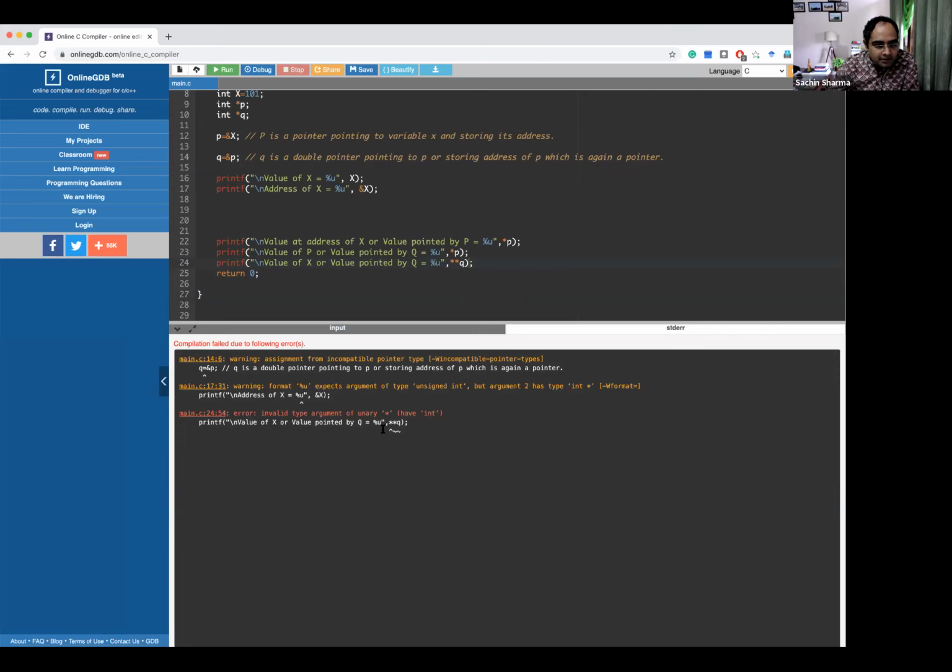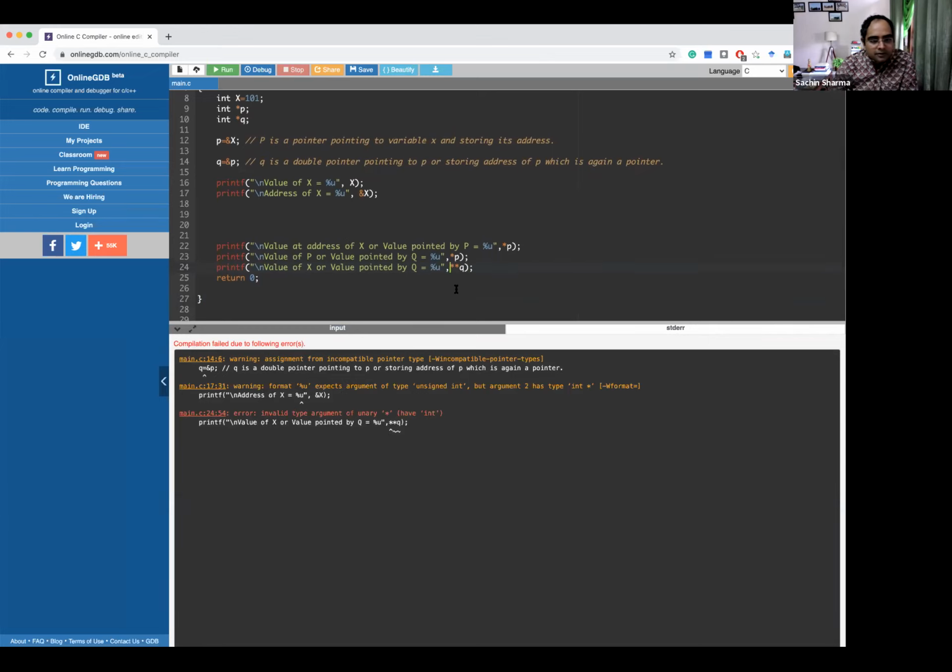Warning it is. Value of x or value pointed by q equals this.